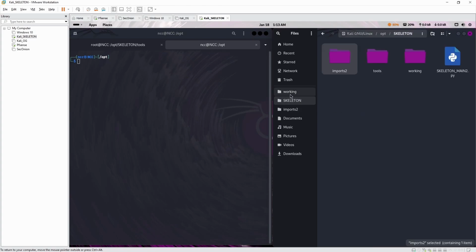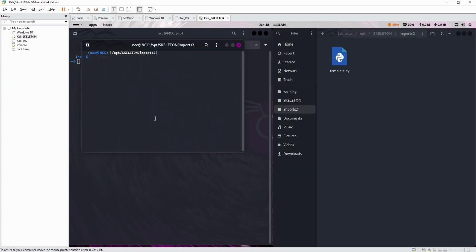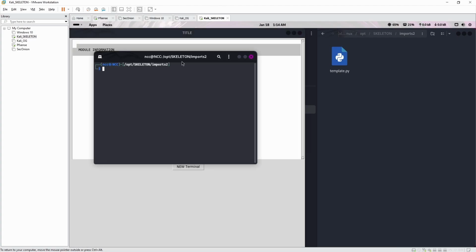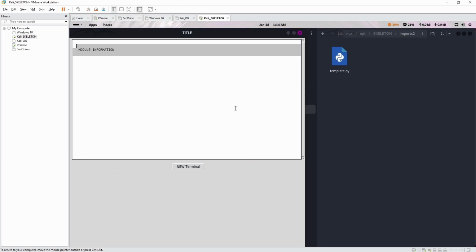Let's have a look at our template first. What we can do, we can right click, open in terminal, and then go python3 template, tab. And that's what a template looks like. We have a title, which we'll replace with whatever tool we're using. We've got the module information, which is where you copy paste your variable for nmap information, Kali information, whatever it is, and the new terminal button. So that opens a new terminal. So this is a template where we can copy paste and create every single tool from that. And that's what we're going to do right now.